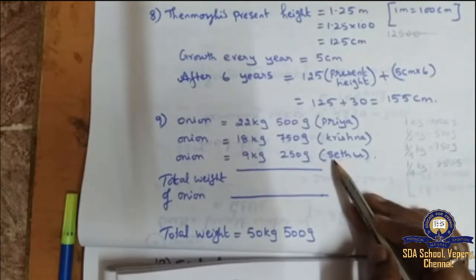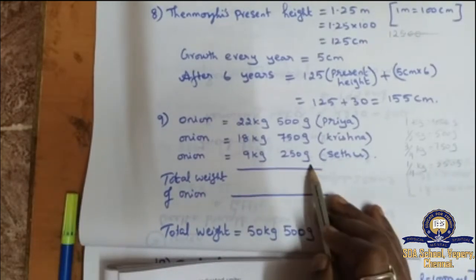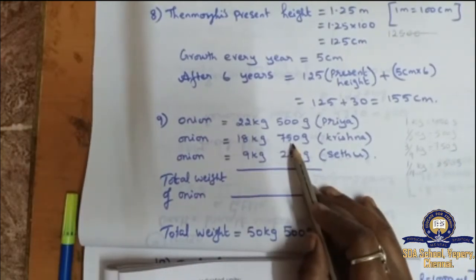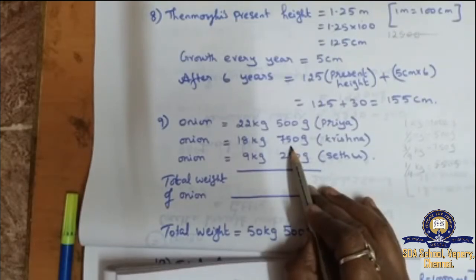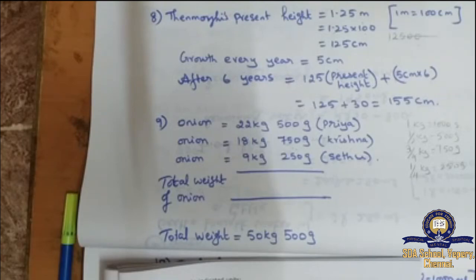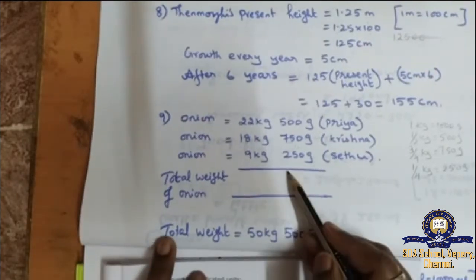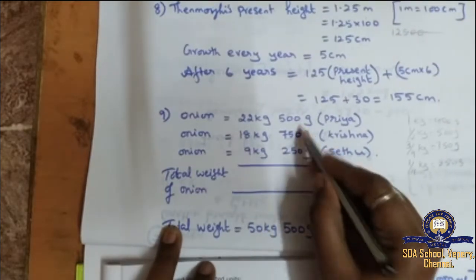Then Sedu also bought onion. How much he bought? 9 kg and 250 gram. They have written as 9 kg and 250 gram directly. Instead of 3 by 4, we have written 750. Half, we have written 500. They are asking us to find out what is the total weight of onion they bought. So we have to add and see how much total.